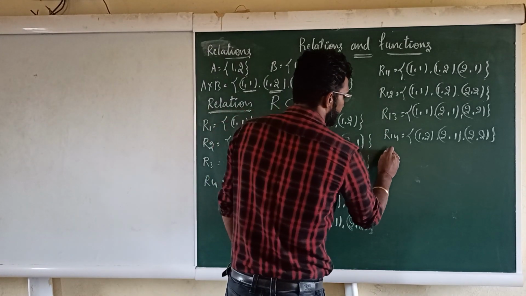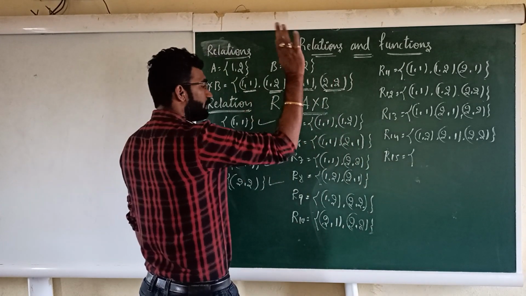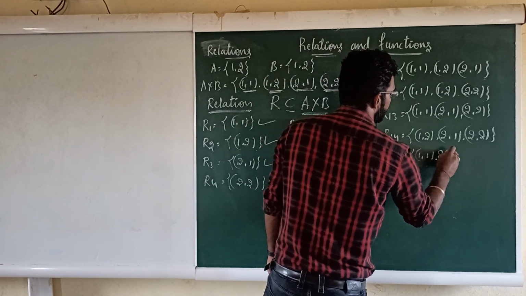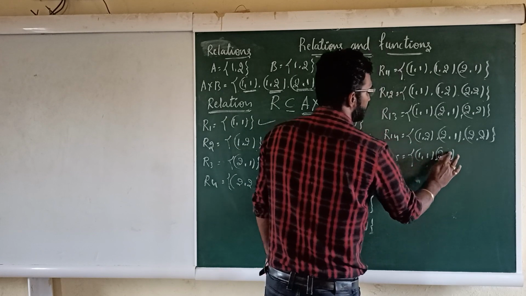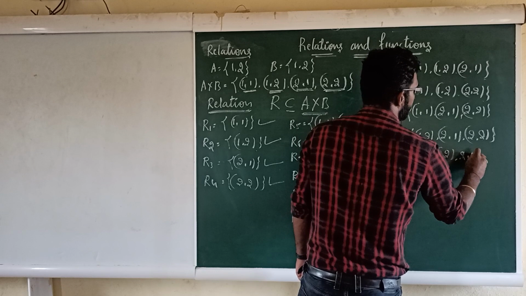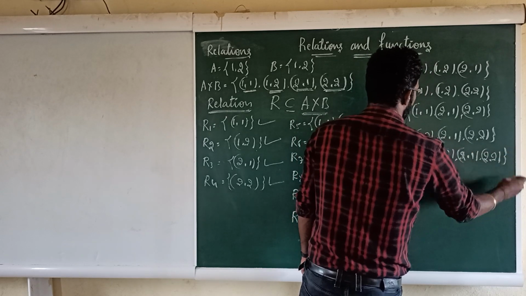Next one is R15. R15 means write all the ordered pairs. How will you write? 1 comma 1. Next is what? 2 comma 2. 1 comma 2. Next is what? 2 comma 1. Next is what? 2 comma 2. Right. So next.